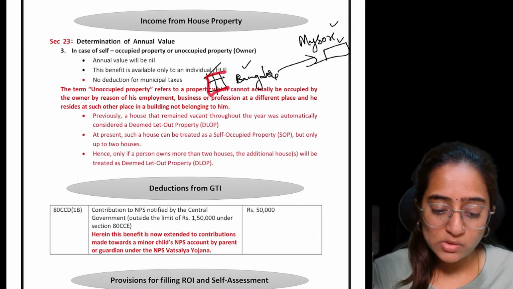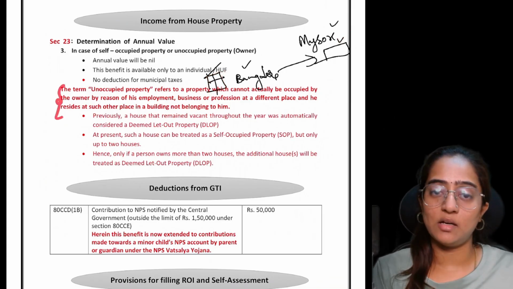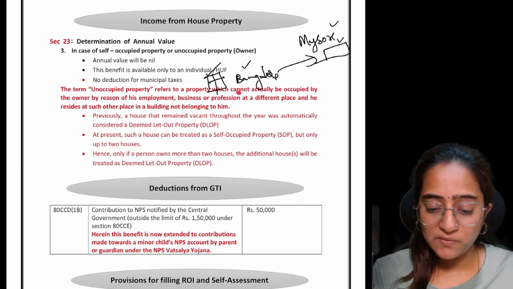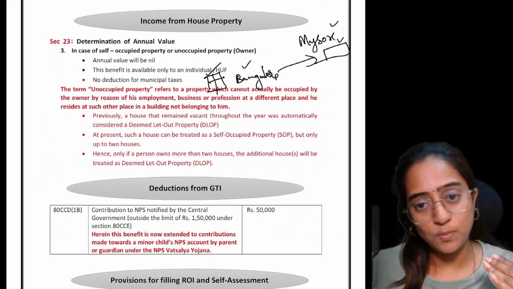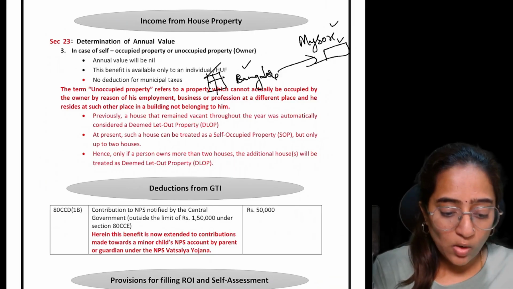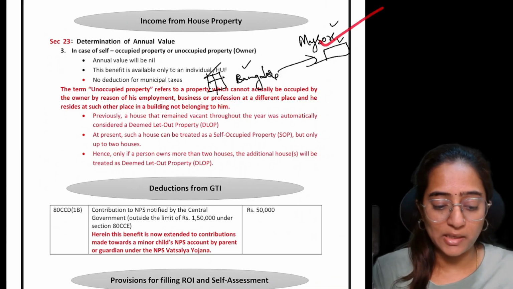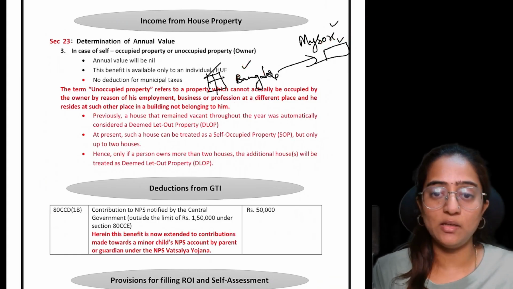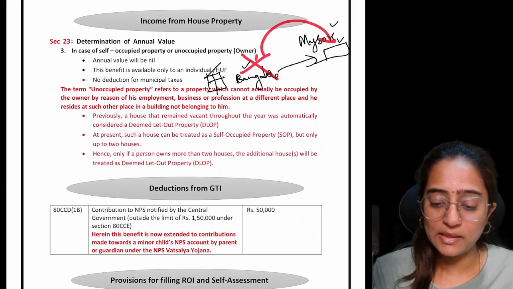This one house, even though he has given it on rent, is coming under the definition of unoccupied property. If he had a business in Bangalore, he would have stayed in Bangalore only, he wouldn't have gone to Mysore. So, because of the reason of employment, business, or profession at a different place, he cannot reside in this building and is staying in some other place.